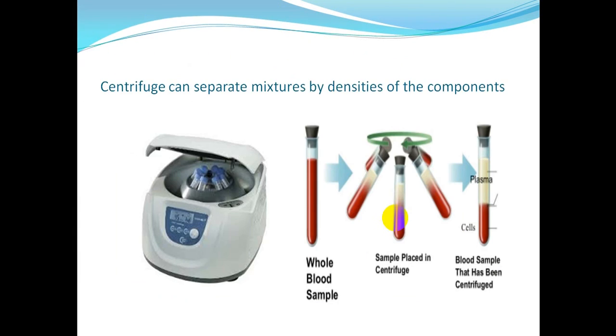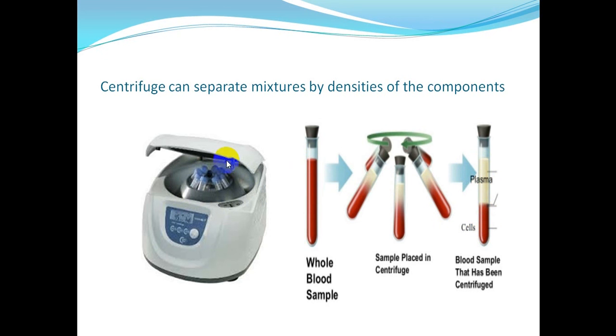And also we have a machine called a centrifuge. This centrifuge is a machine that spins very fast. If you look here, they put inside the tubes, the liquids that you want to separate, and it spins very fast. They actually use this centrifuge to separate the components of the blood.